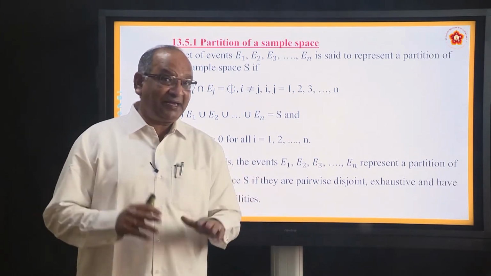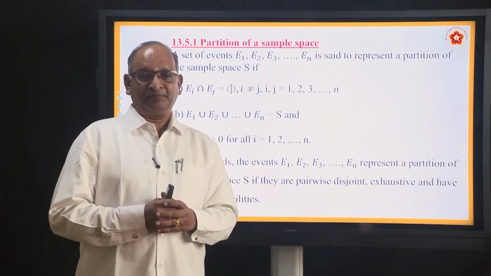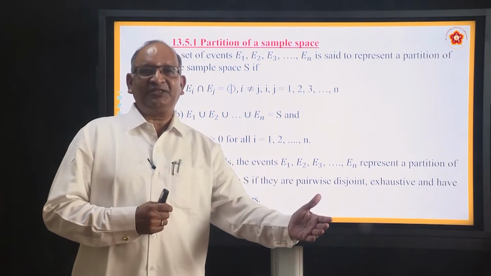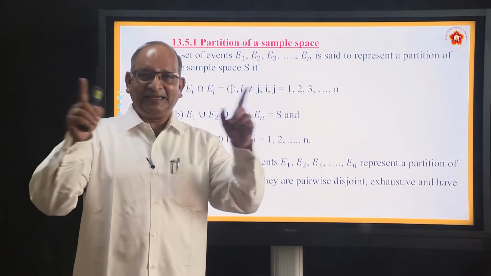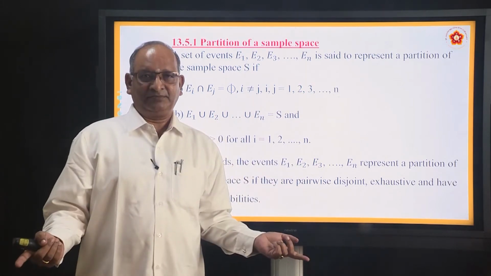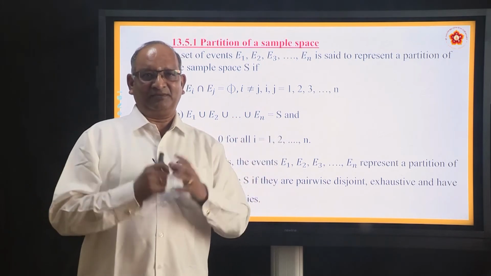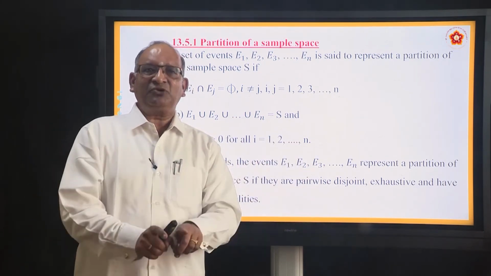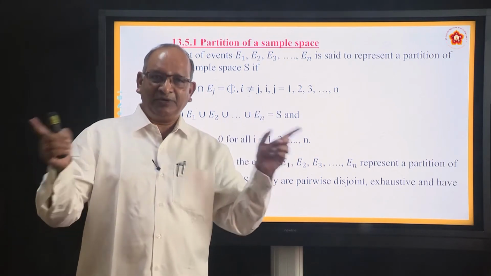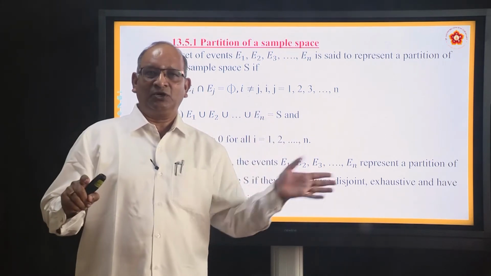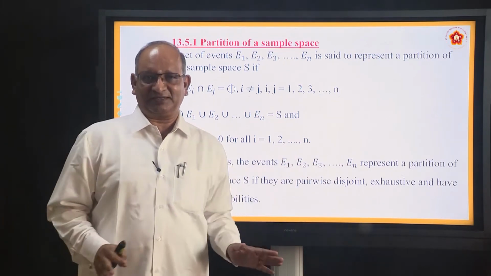What is the speciality of this partition? There is nothing common in them. Means what? If you consider 1, 3, 5 as one set, 2, 4, 6 as another set, their intersection is a null set. There is no element common between them. That is point number 1. Second, if you club them together, it makes the sample space. The union is equal to sample space. 1, 3, 5, 2, 4, 6, put together 1, 2, 3, 4, 5, 6.